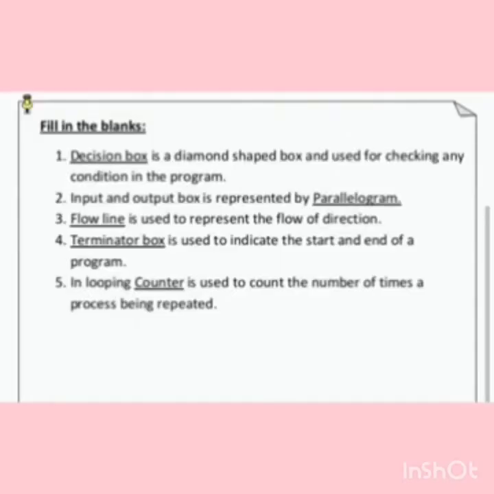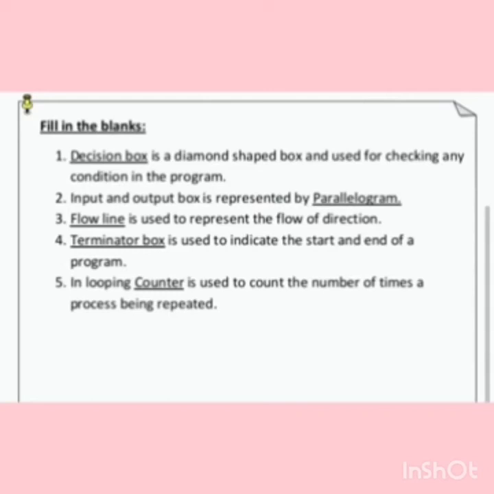Now fill in the blanks. First is, dash is a diamond shaped box and used for checking any conditions in the program. This is called decision box. Second, input and output box is represented by parallelogram. Third is dash is used to represent the flow of directions.